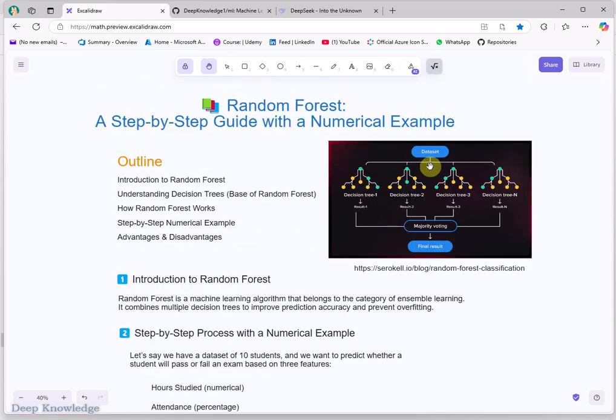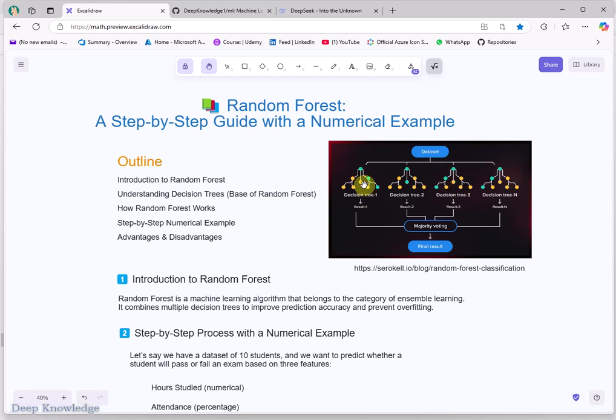As you can see here, for instance, this is your data, taken from this website. You have this data set here, and you will try to build several decision trees, but not on the whole data set, on random data. So this tree will be built on different features and rows, and this one will also be built on different features or maybe rows. So there's no similarity between the data sets used in each tree. This is the goal.